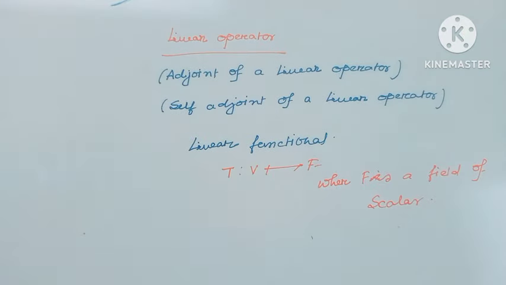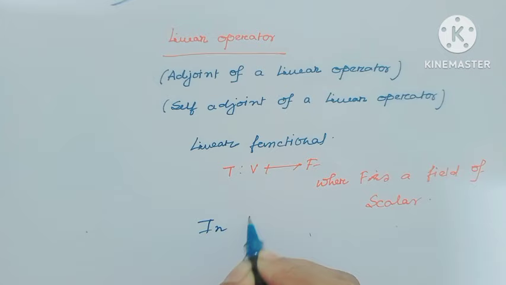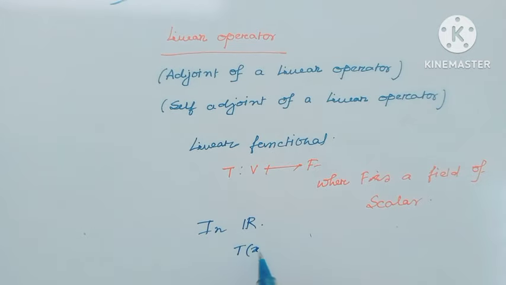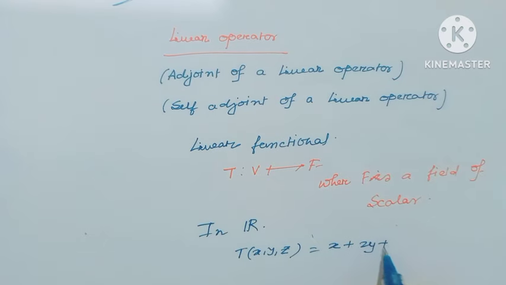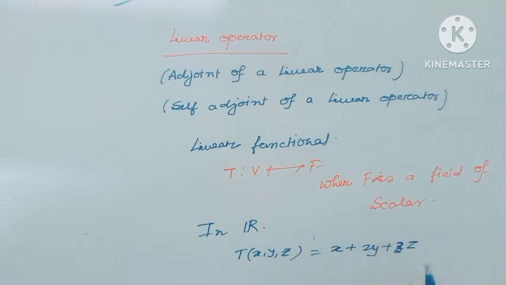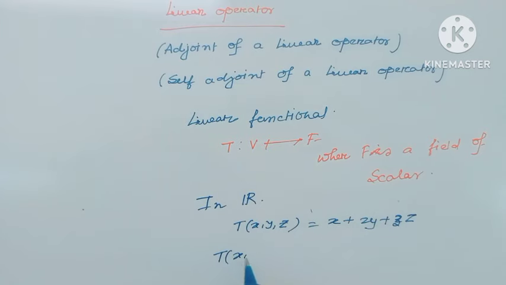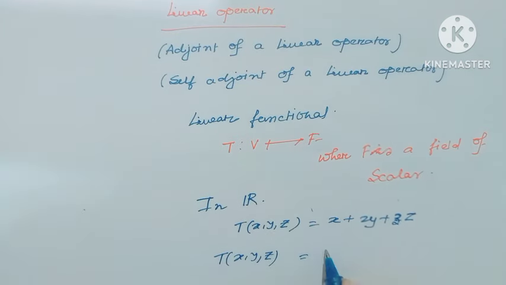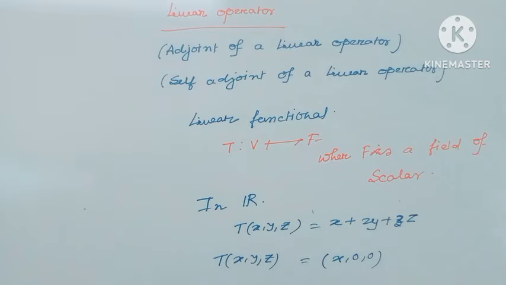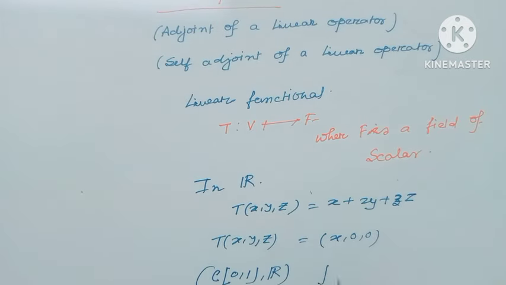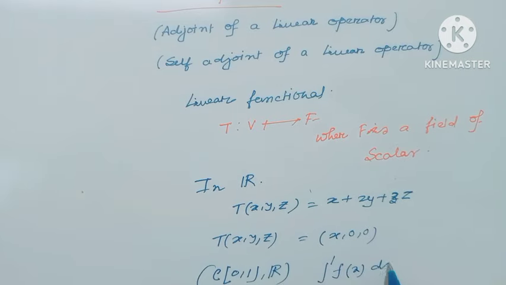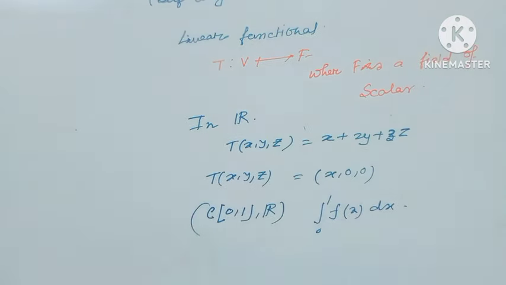As for example, in R3, T of x comma y comma z equal to x plus 2y plus 3z is a linear functional. T of x comma y comma z equal to x comma 0 0 is a linear functional. Consider another example. Consider C[0,1] with real field. Then define the integration from 0 to 1 of f(x) dx. This is also a linear functional.